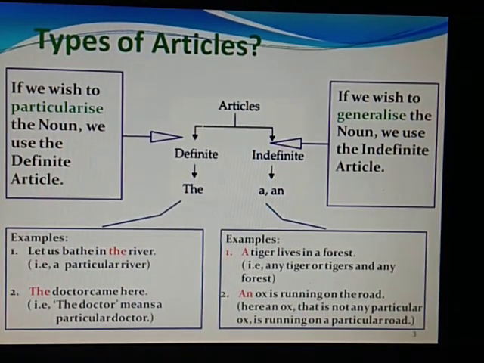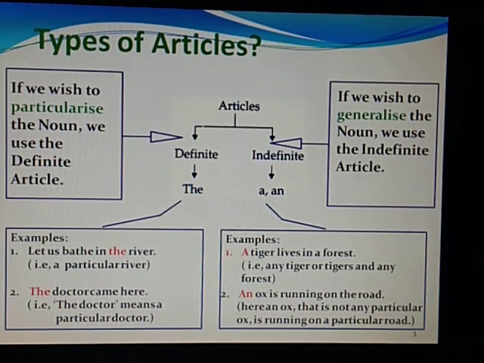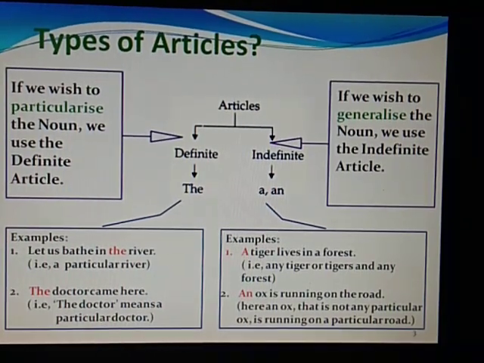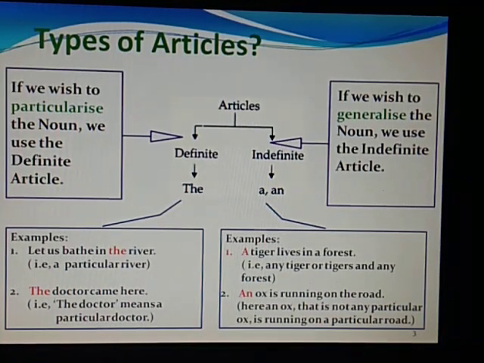An ox is running on the road. Here also we have used an article to generalize. That means we have made this ox a common noun. So we have used an, and also the road as common. Now when we have used the road, here before the noun road we have used the, that means we have particularized the road by using the article.